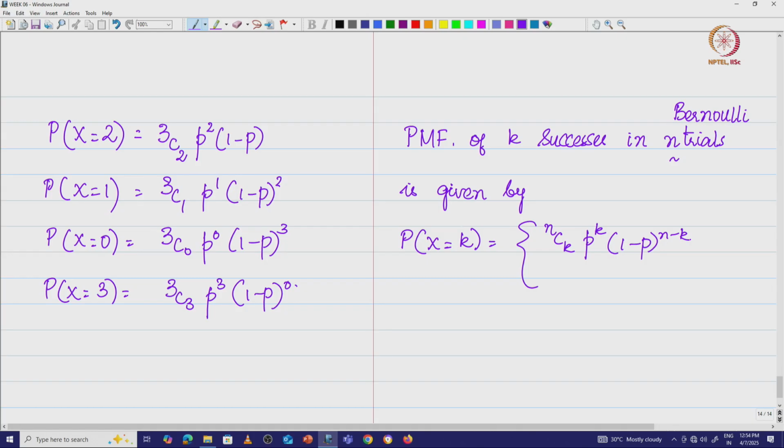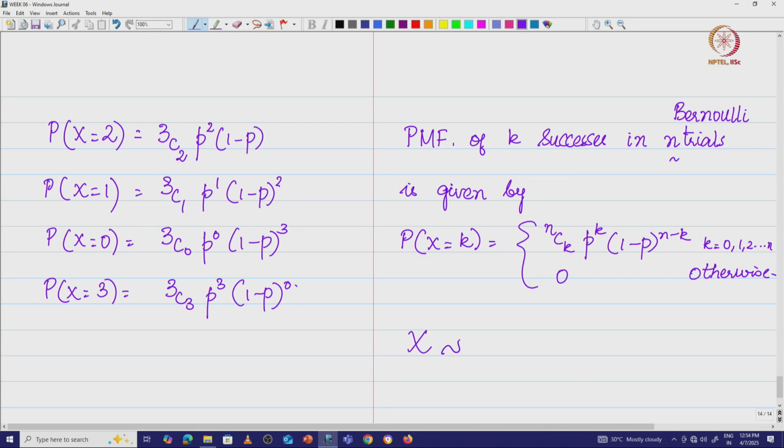And what are the values k can take? k can take values 0, 1, 2, maximum it can go till only n. You play 10 matches, maximum you can get only 10 successes, 0 otherwise. So this is the probability mass function of k successes for a Bernoulli or a binomial random variable, where the binomial random variable is going to model k successes in n trials.